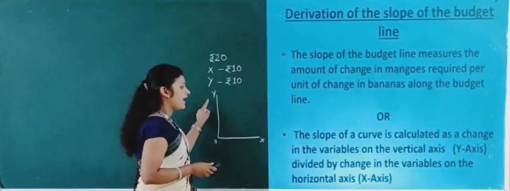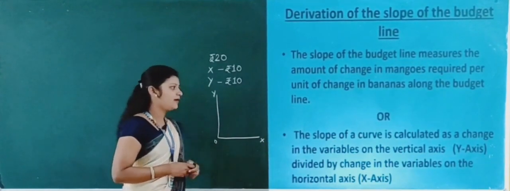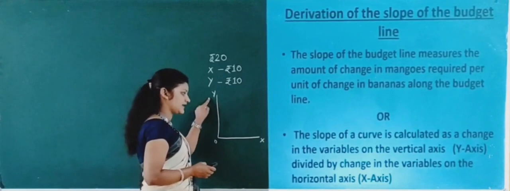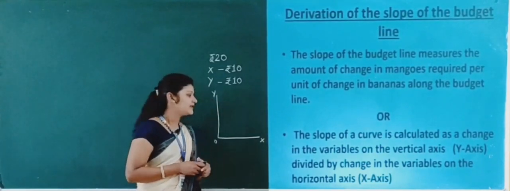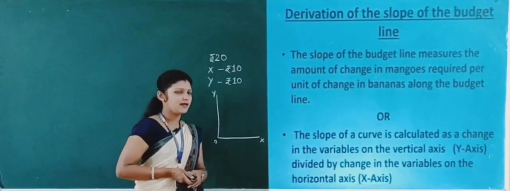The slope of a curve is calculated as the change in the variable on the vertical axis divided by the change in the variable on the horizontal axis.